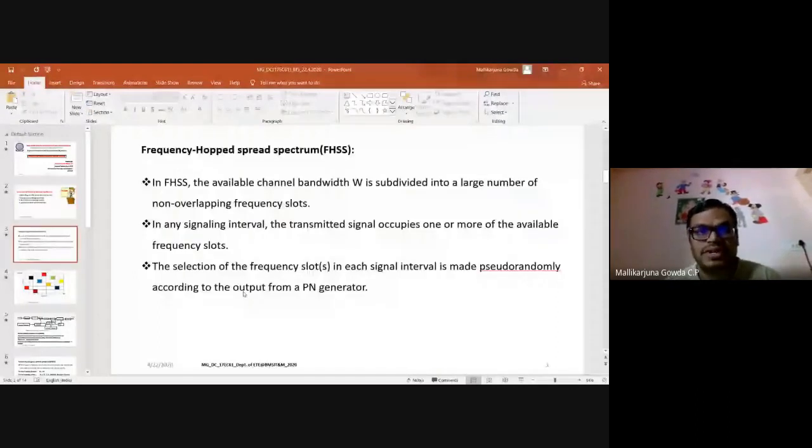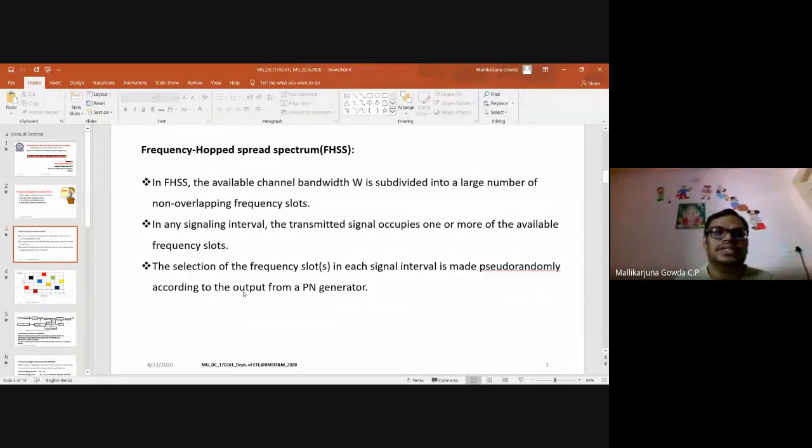That is frequency hop spread spectrum. What we do in FHSS is the available channel bandwidth, denoted as W, is subdivided into a large number of non-overlapping frequency slots. Let me take an example. Say the channel bandwidth available is 10 megahertz.